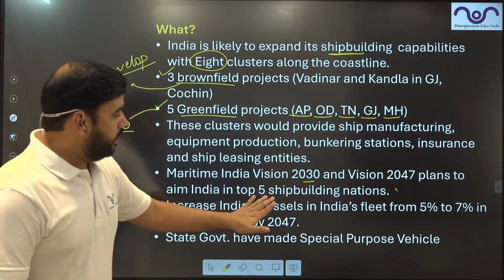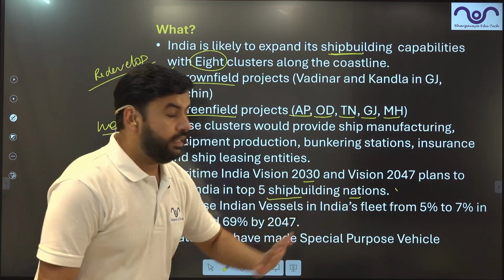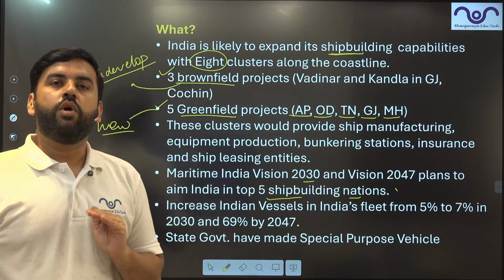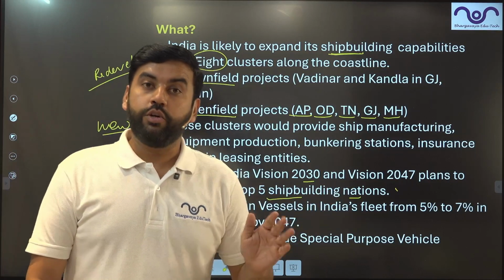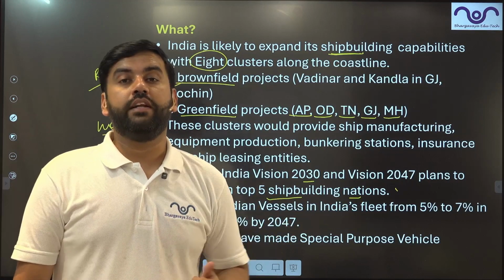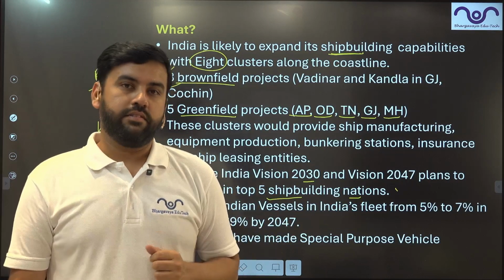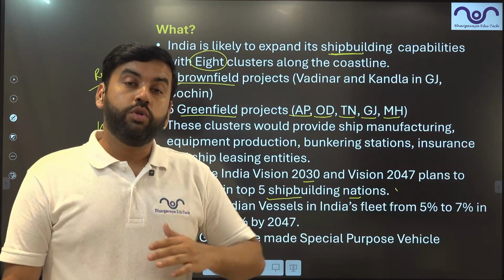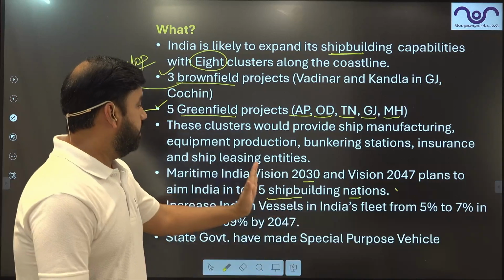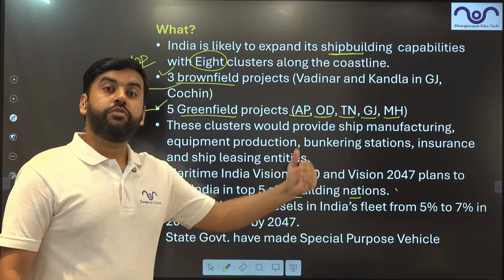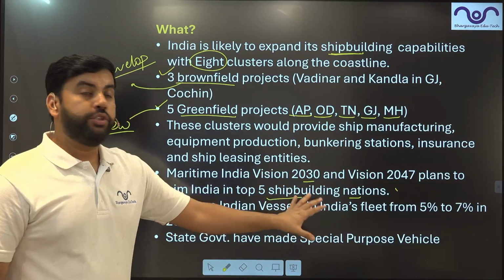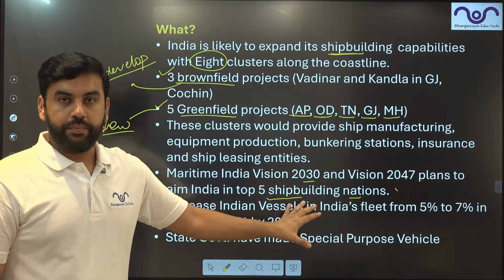The aim is for India to be in the top 5 shipbuilding nations. India is not even in the top 10. Forget the top 10. We are not even in the top 15 nations as far as shipbuilding is concerned. So we should get into the top 10 as per the Vision 2030, and then we aspire to enter the top 5 shipbuilding nations in the world.